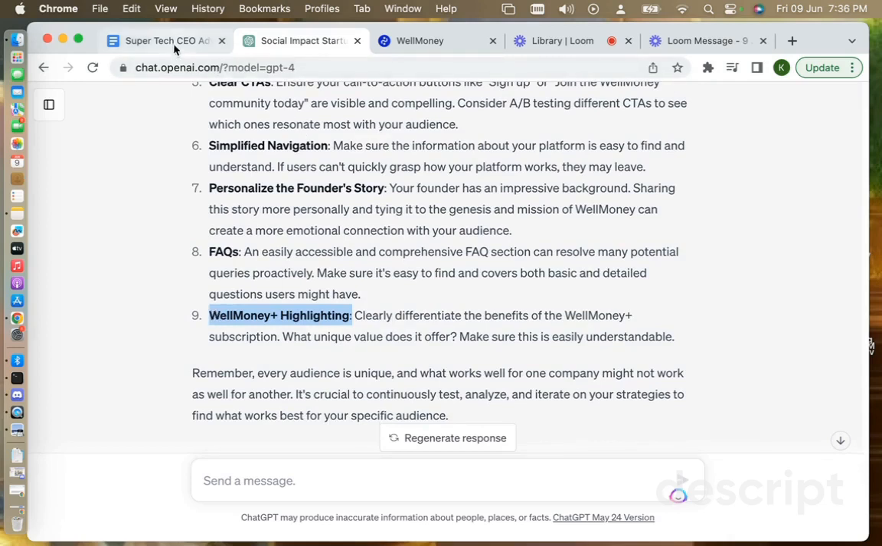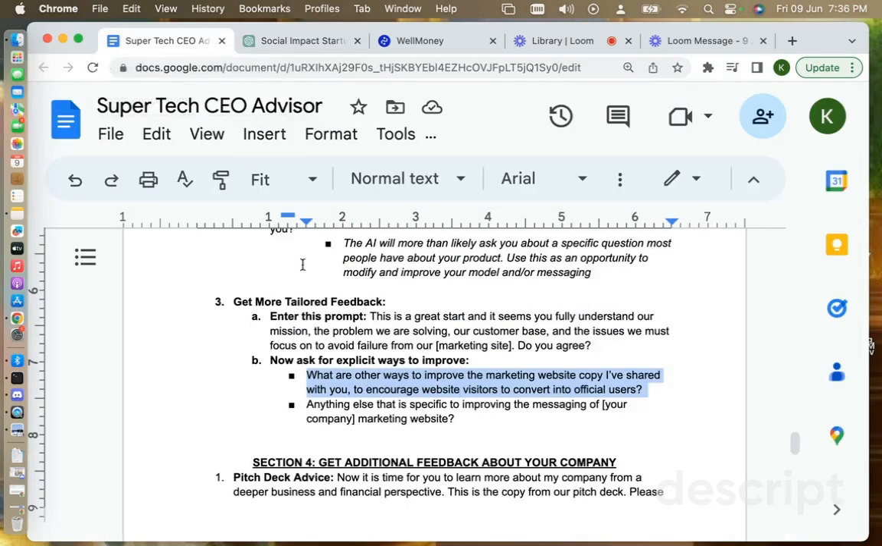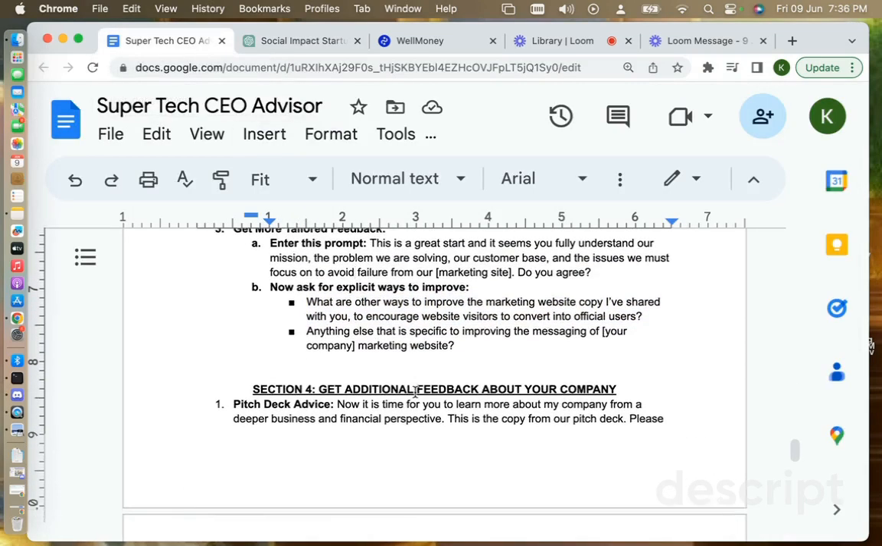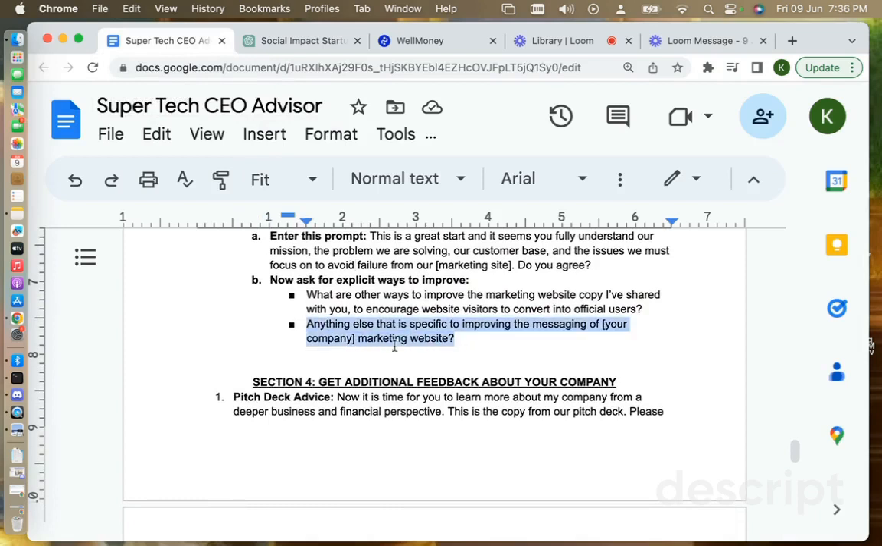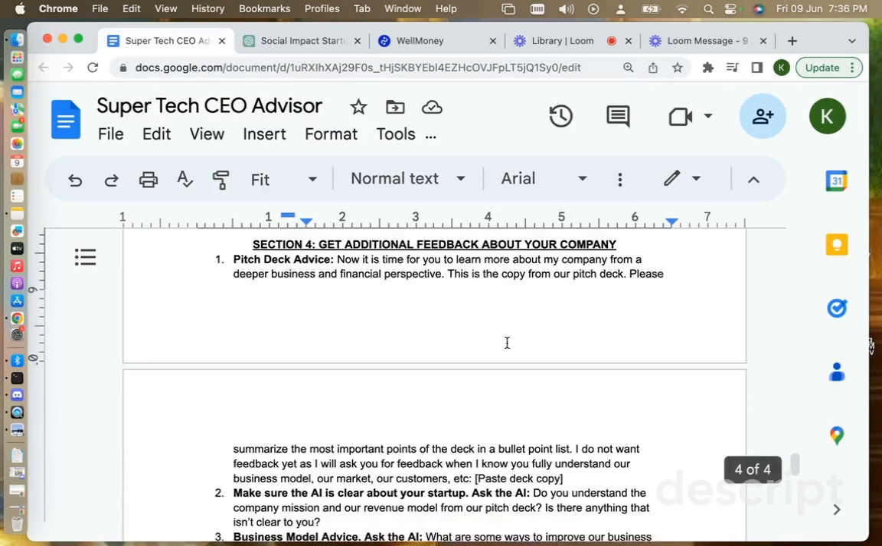And so now that we have some basics, we can ask it anything else if we want to keep going. But I want to now show you how you can get feedback about your pitch deck to use for investors. And again, you can ask this question: anything else that's specific to improve the message of, insert your company here, or from our website.